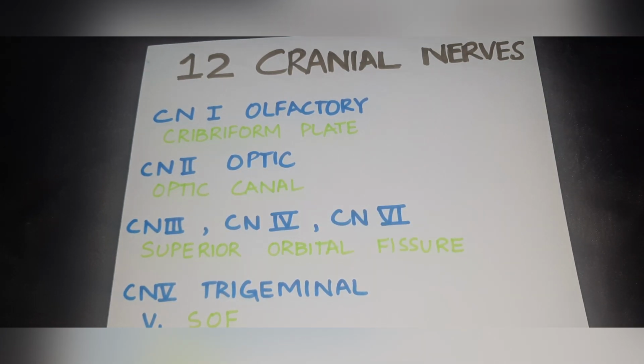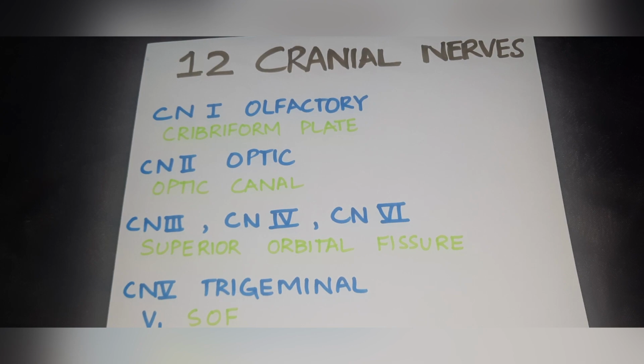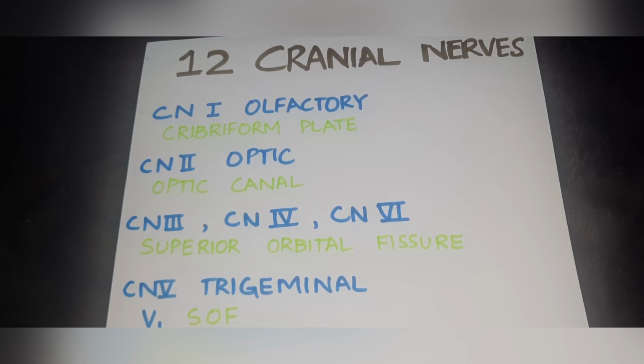Now, before going towards the other cranial nerves, first of all I would like to tell you that the extraocular muscles are basically supplied by a group of cranial nerves. The extraocular muscles are present in the orbit, so the cranial nerves that go towards the orbit, we consider them in one group, and they pass through the same foramen